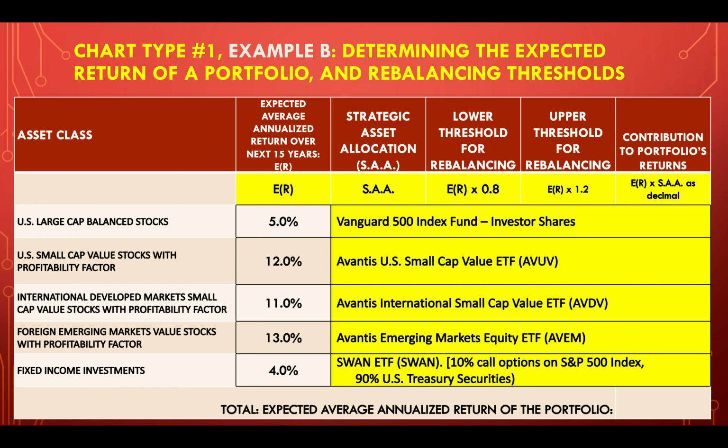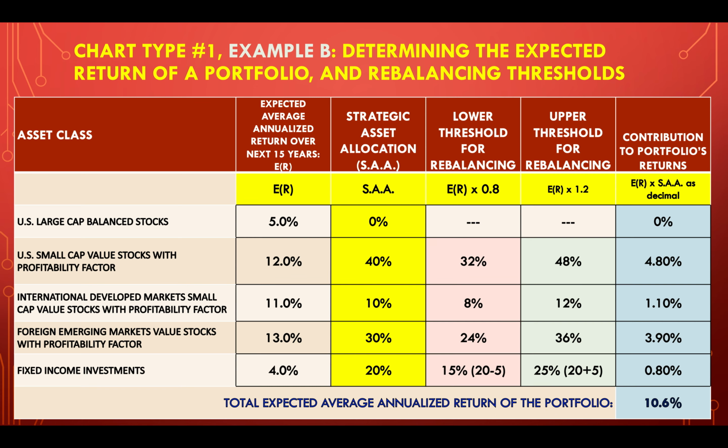A lot of it depends on where interest rates go over time and how much volatility we have in the stock market. So, if we were to complete this chart, all right, this is the way I complete it. Now, there's no one correct answer on determining asset allocation. I'm going to assume a younger investor, so I put 20% here for fixed income investments.